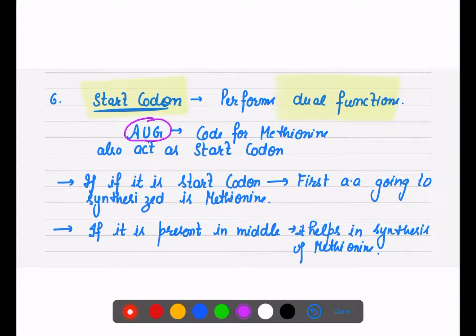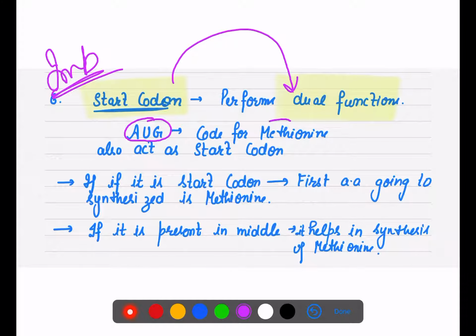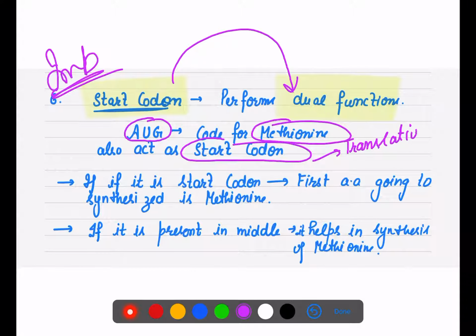Start codon. AUG is a start codon, and it performs a dual function. Very, very important point: it codes for methionine, and it also acts as a start codon from where the translation process will be started. So the start codon is AUG, and it performs two functions. One, it codes for methionine wherever it is present in the sequence.